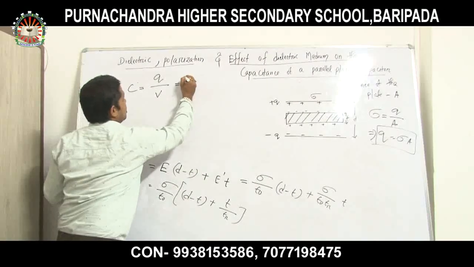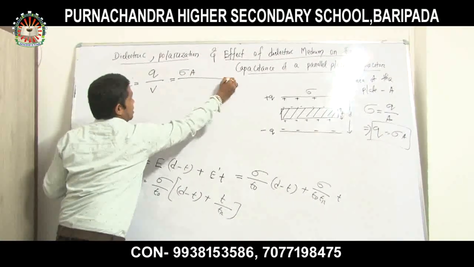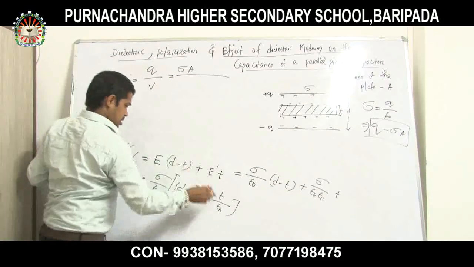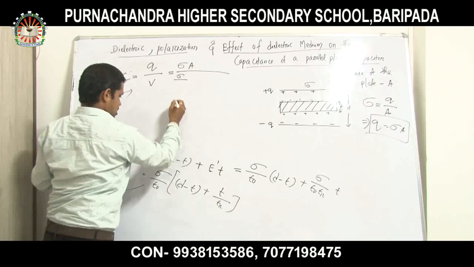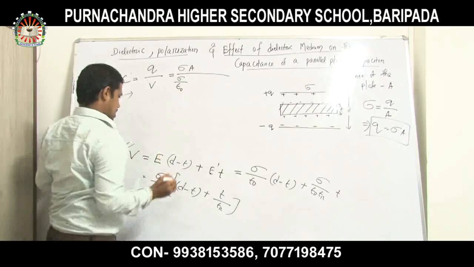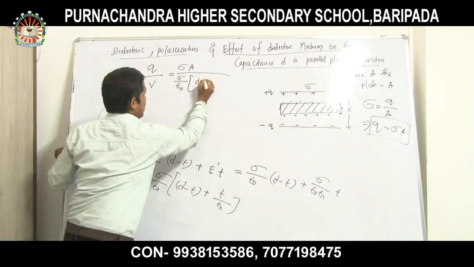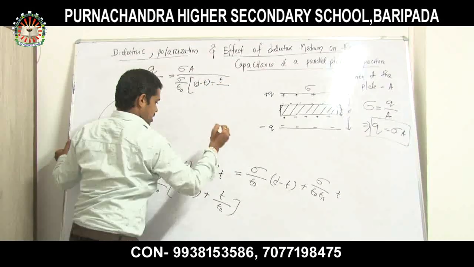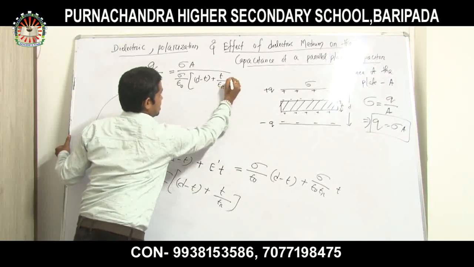Q is equal to sigma A divided by V, and V is sigma divided by epsilon 0 times (D minus T plus T divided by epsilon).